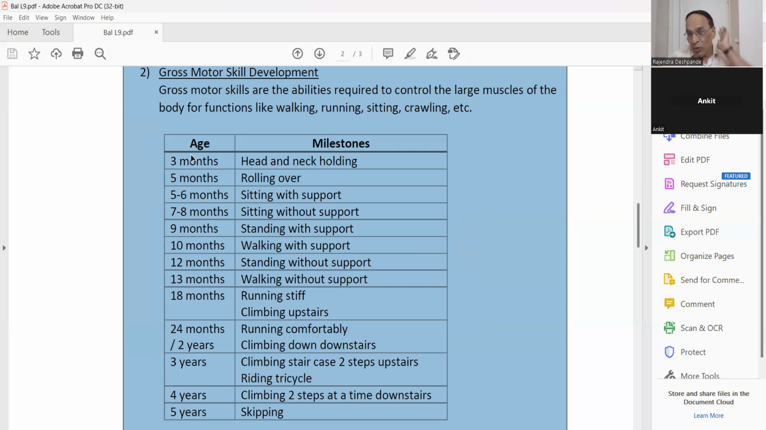After 3 months, you need not give support over here. But till 3 months, you have to give support with your one hand and hold the baby like this. Can you understand this action of Dr. Deshpande? Okay, holding the baby.